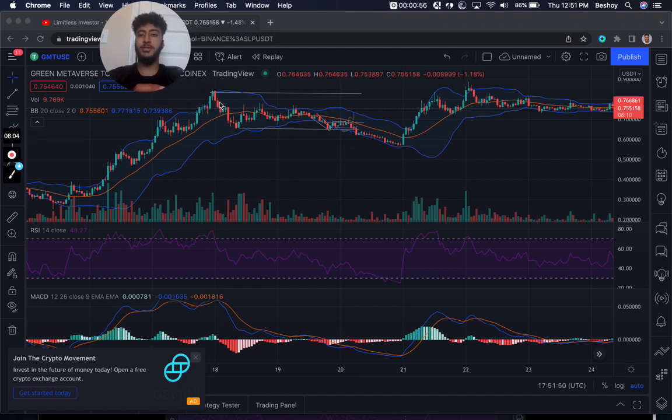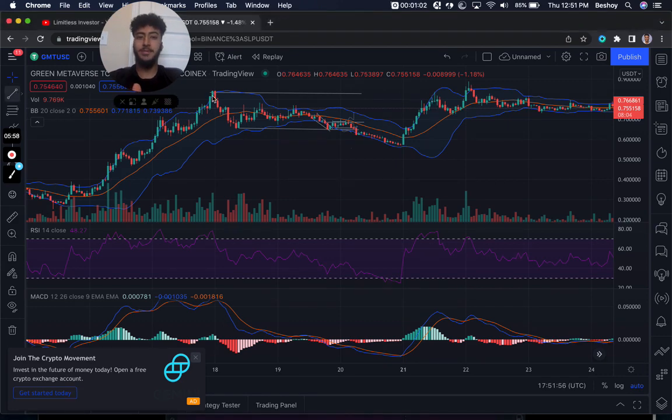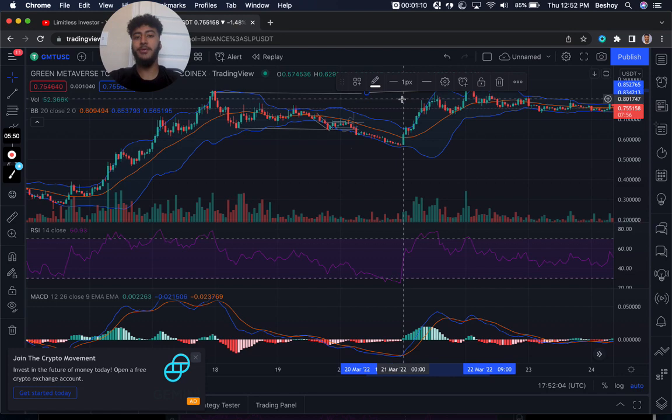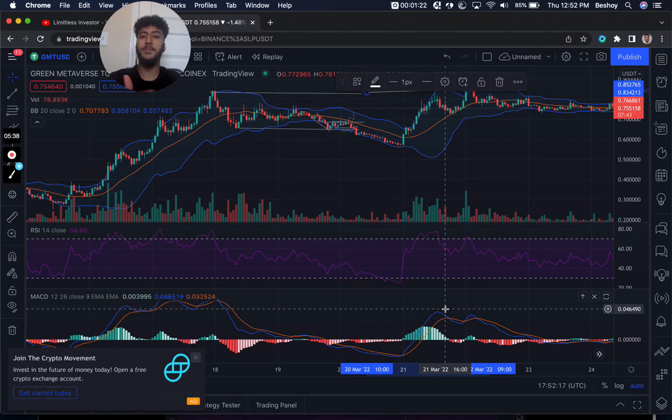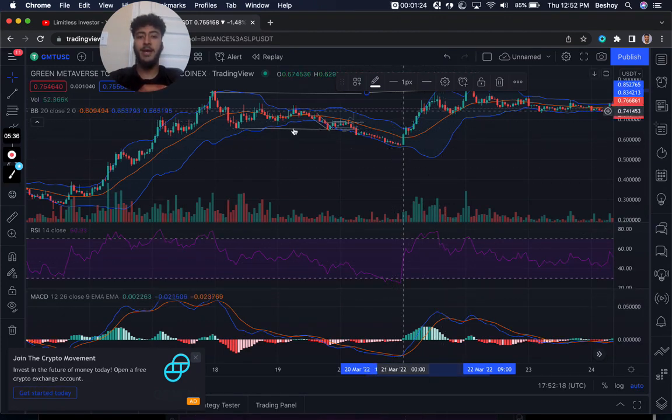And we also see that when we went up there several times, with the new video now, we have these levels that we can be connecting here as well. And when we reach these levels, it created another resistance level that we saw, and the price unfortunately couldn't continue for the upside, okay? And as we can see, we were also oversold on the RSI, and the MACD was indicating that there was going to be a reversal. So that's what happened, okay?